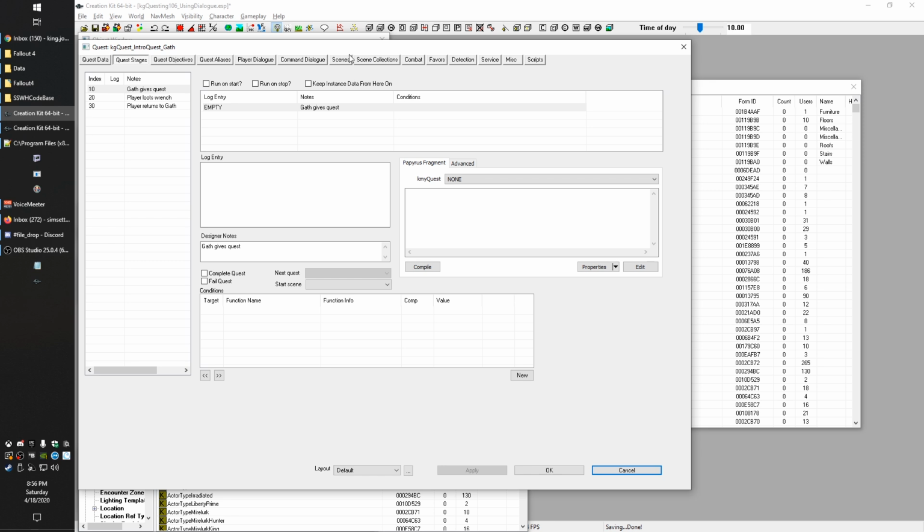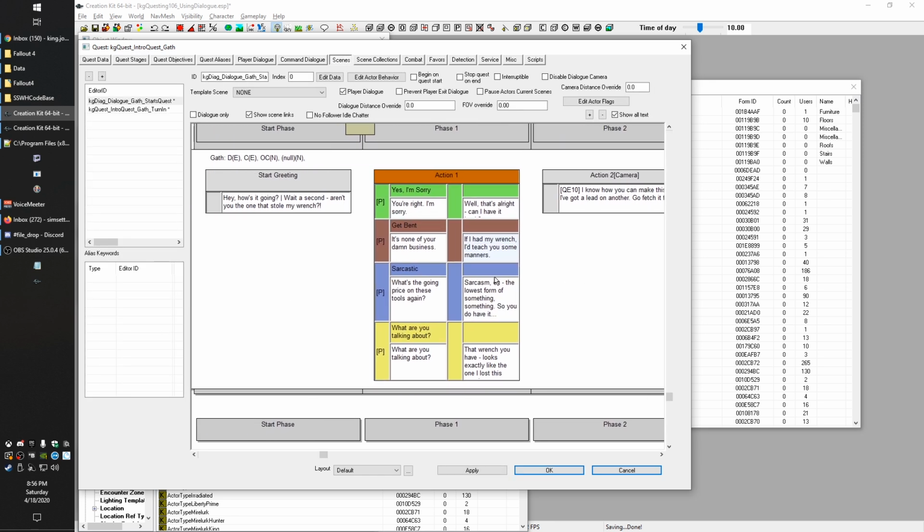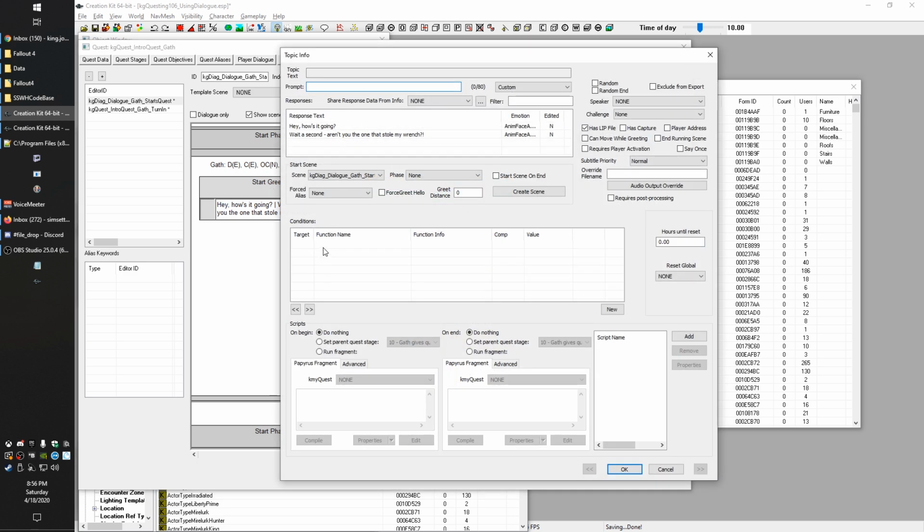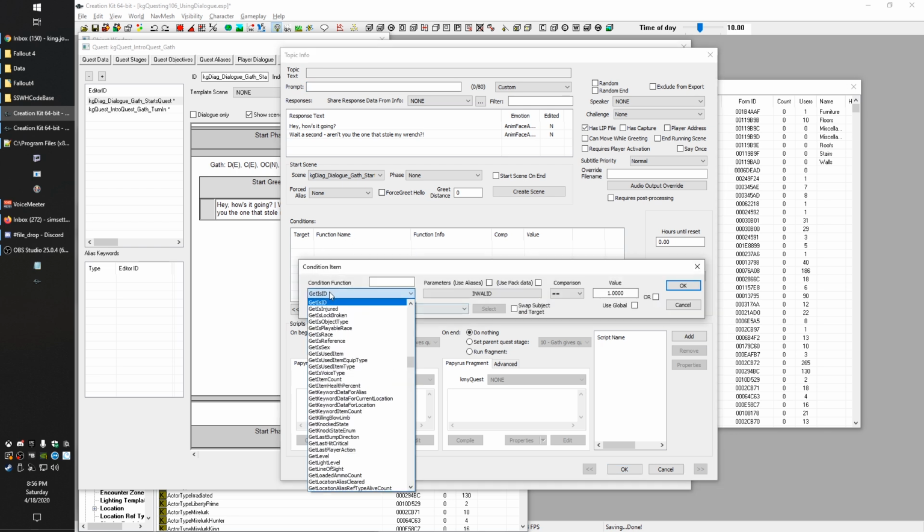So let's head back to our scene, because there's one more thing we want to do, and that's we don't want this quest to keep starting over and over again, or we don't want Gath to keep saying these things. So after the quest has started, we don't want this greeting to be enabled anymore. So to do that, we're going to go in here and we're going to set a condition, and we're going to call it get stage done.